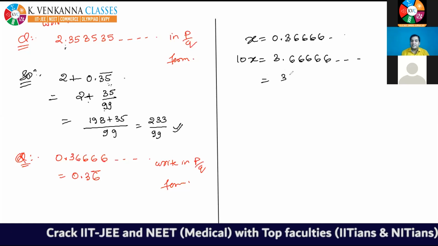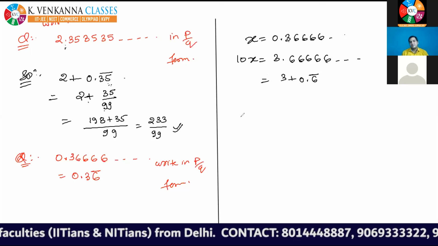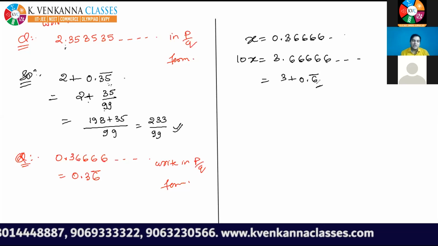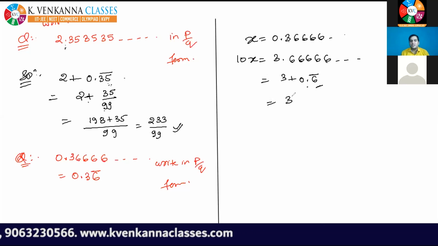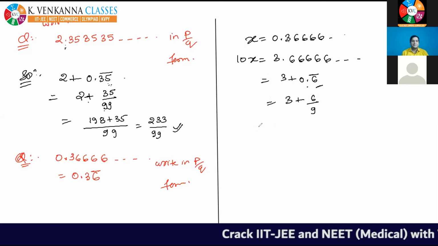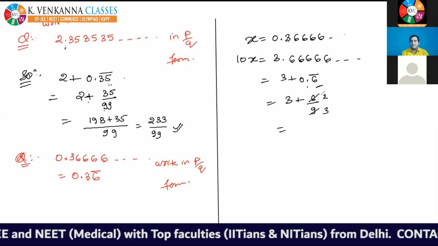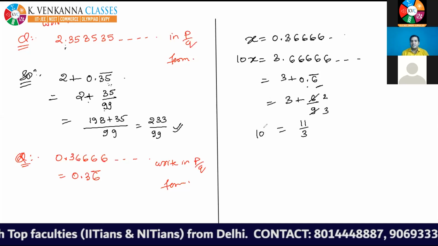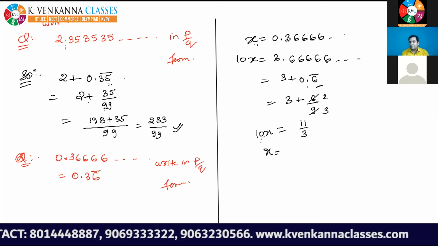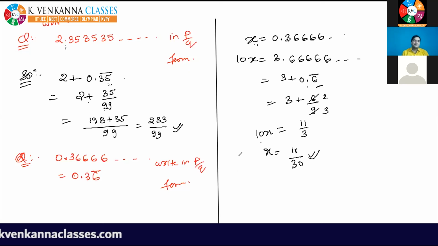So you can write it as 3 plus 0.6 bar. And you can apply the shortcut here. So what will you get? 3 plus 6 divided by 9. So 3 times 3 is 9, 9 plus 2 is 11, so 11 divided by 3. That is the value of 10x, and you had to find x. So shift this 10 into the denominator, and you will get x equal to 11 divided by 30.